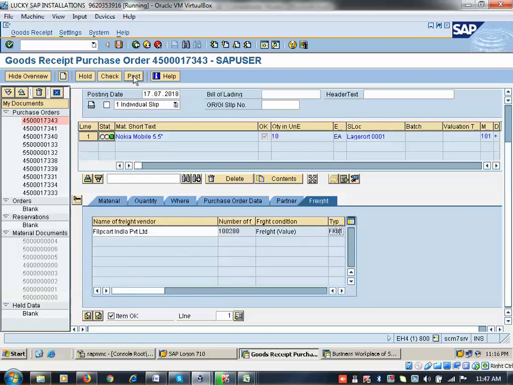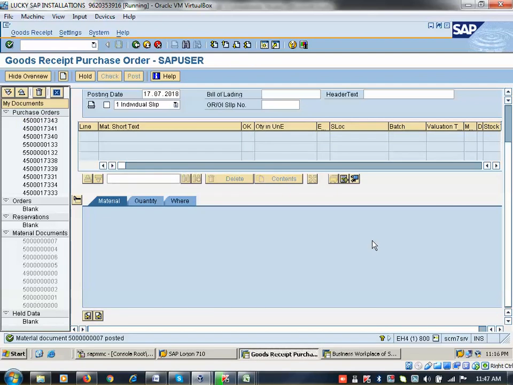Click on post here. Shall I post it? Still you have doubt? Okay. So because where you have doubt, then only I can clarify. Okay. Now click on post. Okay, because yesterday I showed multiple navigation, that's why you may have doubt. Today I have not shown many navigation, that's why I went straight and posted the goods receipt. Now today you do not have any doubt.